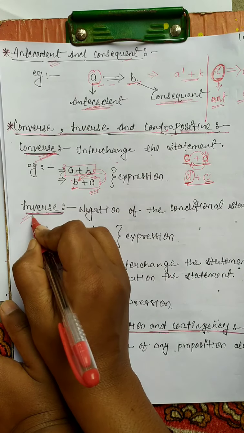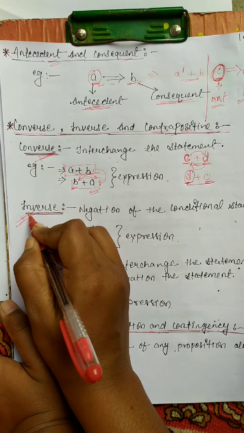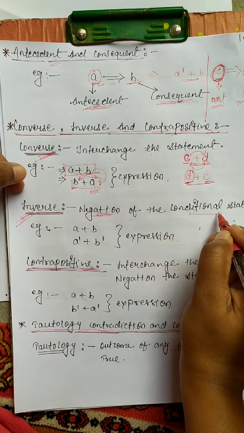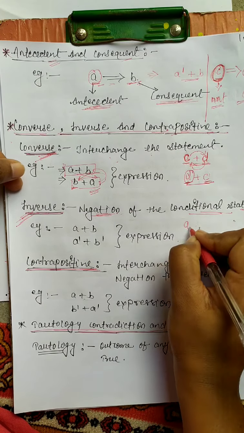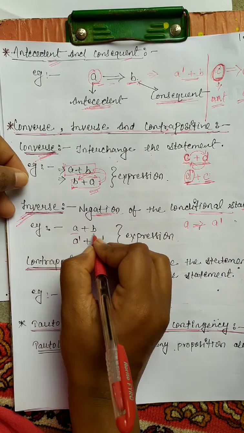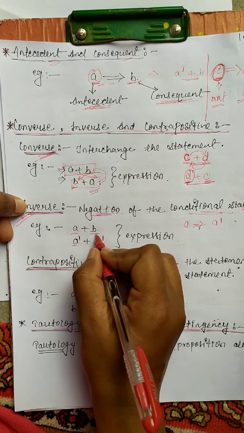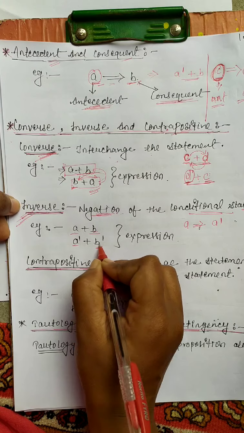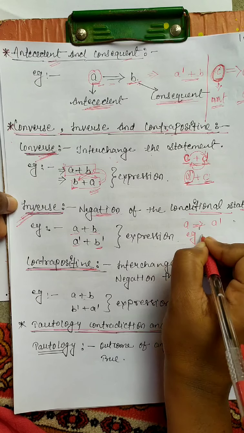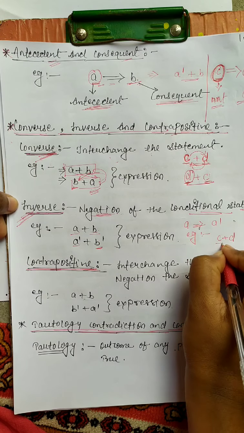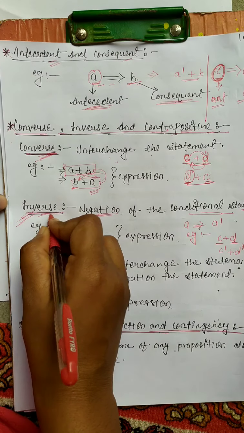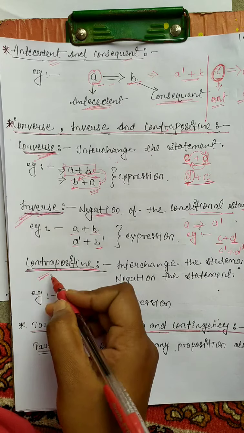Now the second one is inverse. What is the meaning of inverse? Inverse means give the negative value, or negation, of the conditional statement. Negation means if A is the input, then the negation is A dash. So here, A plus B: the negation of A is A dash and the negation of B is B dash. Let's take another example. C plus D: the negation of C is C dash, the negation of D is D dash. That is called inverse.